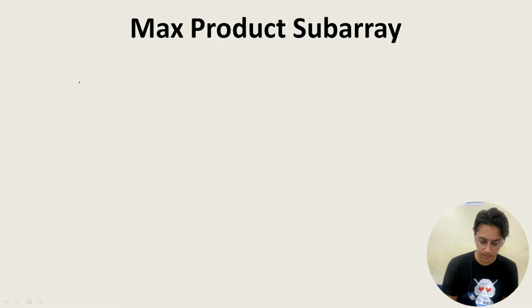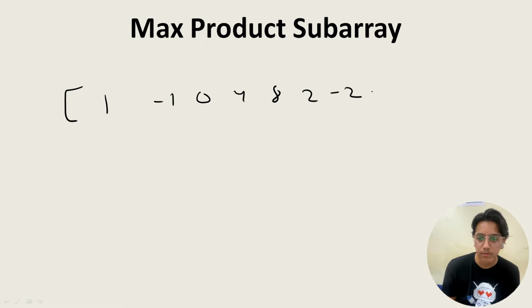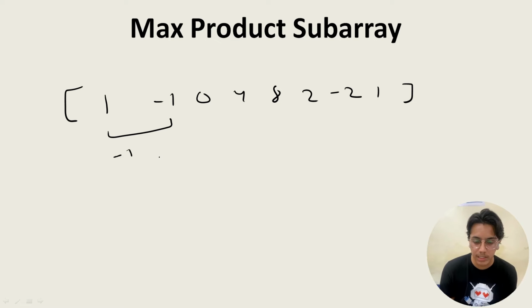Maximum product subarray is where you have to find a subarray. An array is given like 1 minus 1 0 4 8 2 minus 2 and 1. Now you have to tell a subarray that has the maximum product. So what does a subarray mean? Consecutive numbers. If we take 1 and minus 1 in a continuous manner, the product is minus 1. So let's see if this is a maximum product or not.